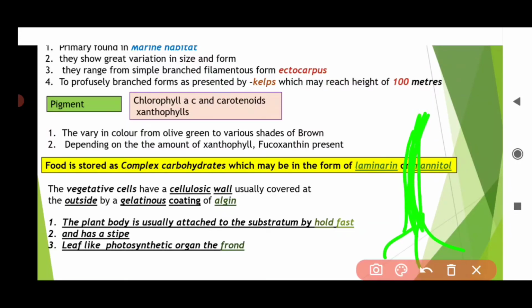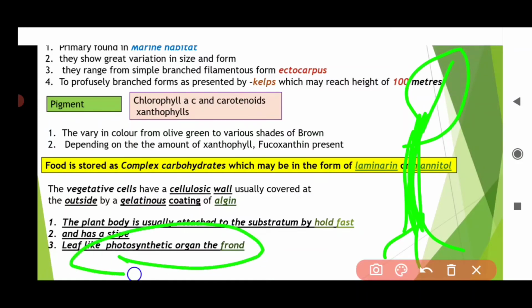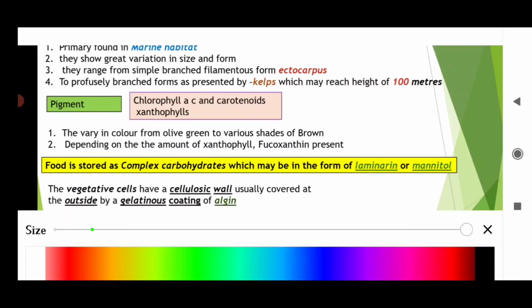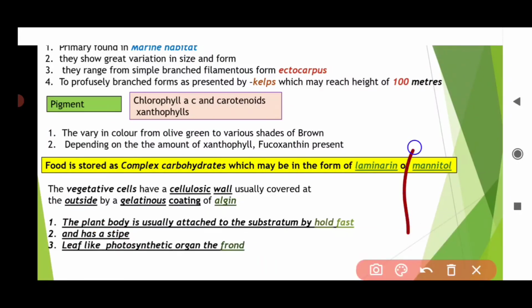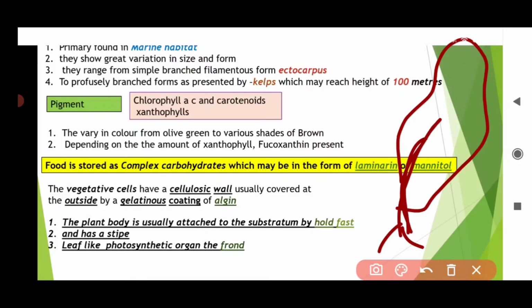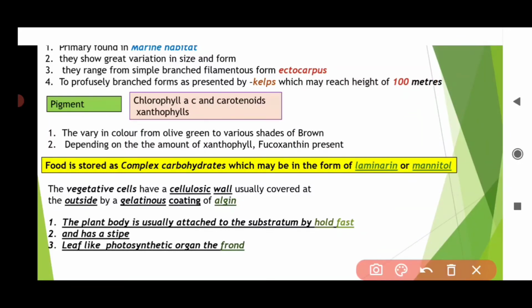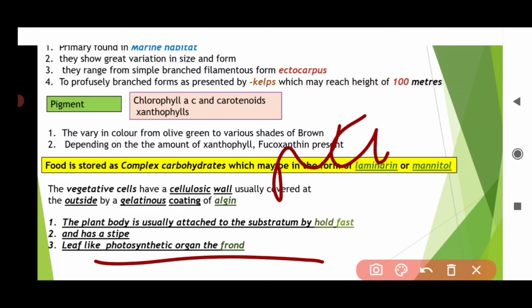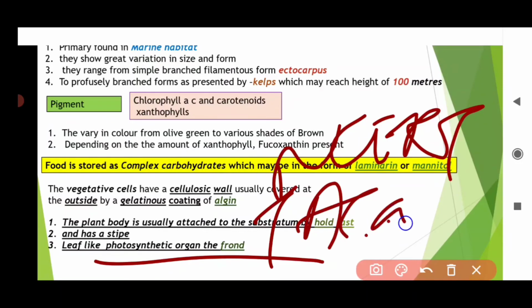And there is a leaf like photosynthetic structure called frond. So there is a holdfast, a stipe, and a leaf like structure called frond. There is a diagram in your NCERT book as well as in your Telugu Academy book. You can check it out.